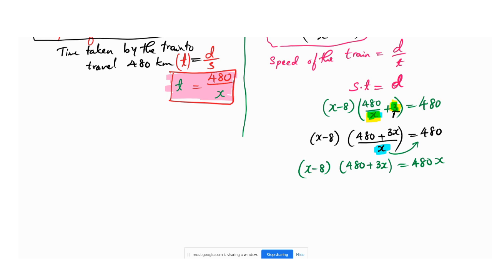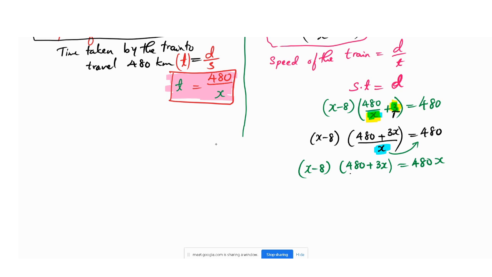So here the simple one is the multiplication we have to do, and we have to find the answer. It is nothing but direct multiplication, or you can take any common thing in these 2 also. It is possible to take the common, but I will not take the common. Again you are going to get confused if I take the common. Yes, x into 480. Otherwise, one thing you do, take it common, otherwise it will be difficult.